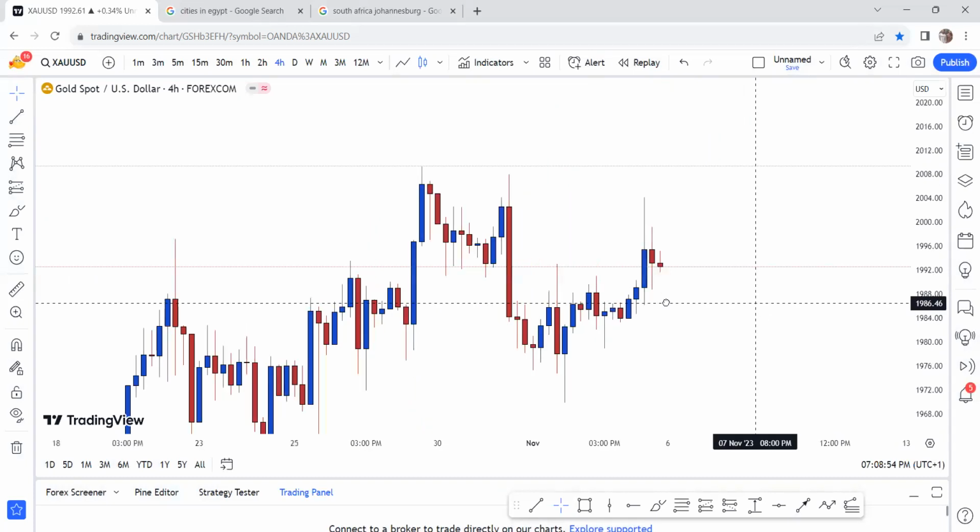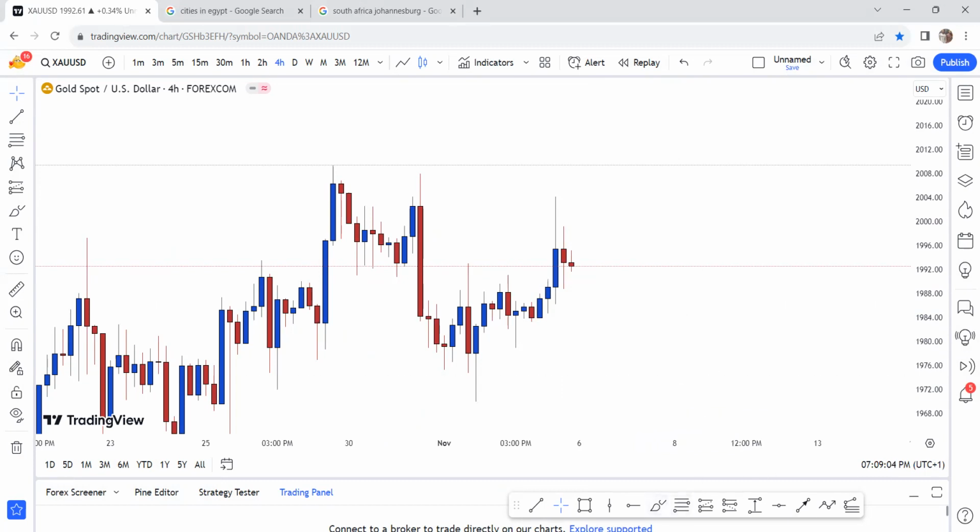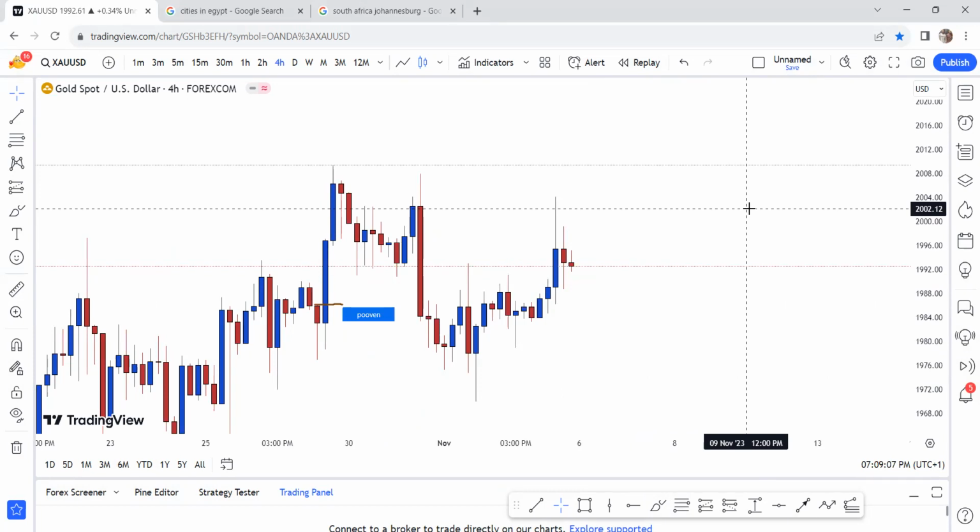Now, let's say this engulfing zone, right? This one right here. And you see a bearish candle coming down here, right? Now when the price retests this particular zone, it closed bearish.